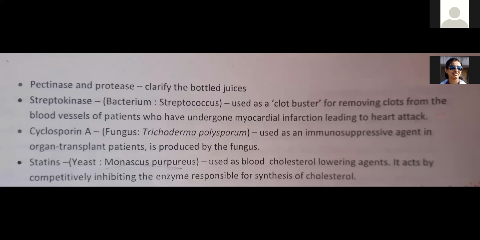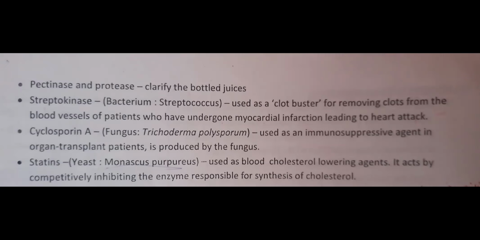Next, pectinase and protease. These two enzymes help to clarify bottled juices. So this actually helps in the food industry. You know, the juice bottles we throw away are collected and go back to the industry, and the good ones are cleared again, meaning they are sterilized with the help of pectinase and protease enzymes. So no microbes are there; these things are checked.